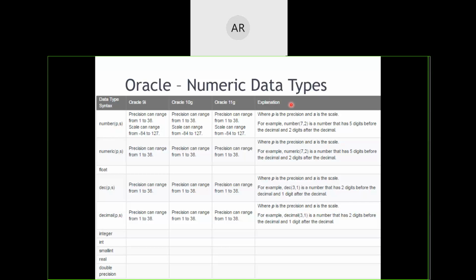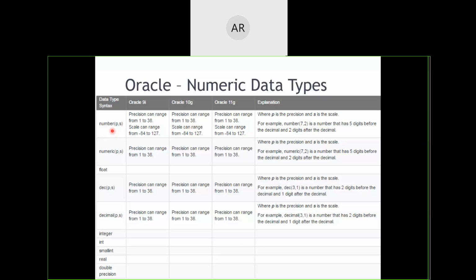For example, NUMBER(7,2). Out of these, there are totally 7 digits in the whole number, and out of the 7, 2 digits are after the decimal point. So before the decimal point, there will be 5 digits. 5 plus 2 becomes 7 altogether.